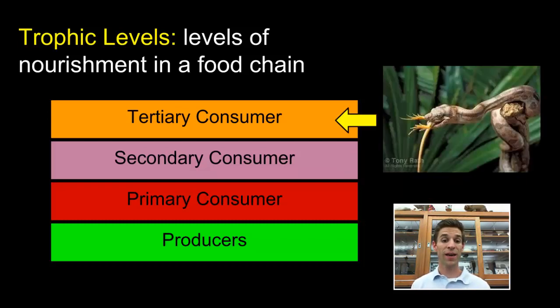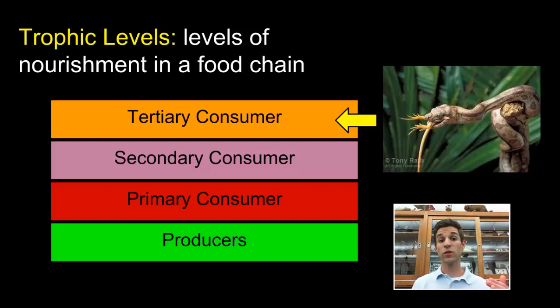And then, of course, we can have a tertiary consumer, which is one more level up. For example, this snake is eating the lizard. The lizard ate the insect, and the insect ate the plant. And the plant was a producer at the base of the whole food chain. So trophic levels tell us where in the feeding relationships a certain organism is, and that has ecological consequences.